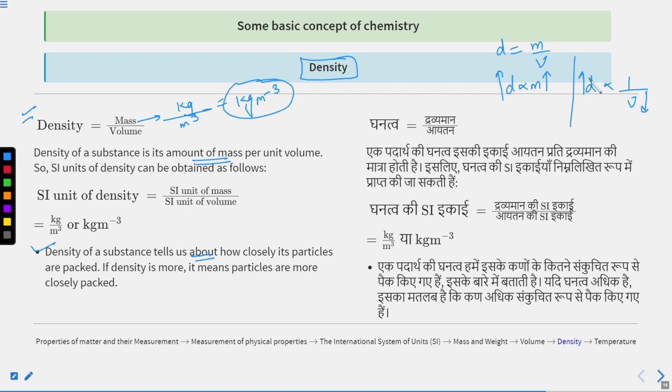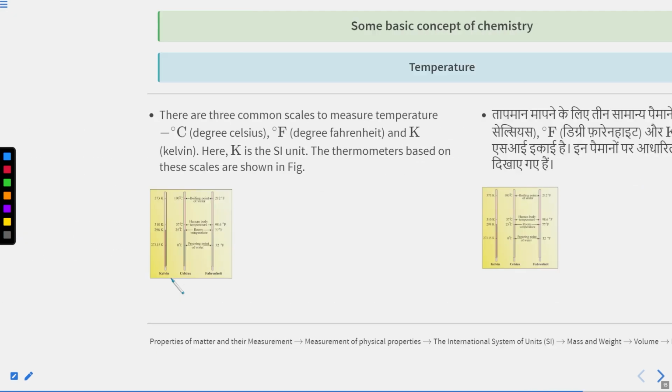If the particles are close, definitely density will be high. So density of a substance tells us how closely its particles are packed. If density is more, particles are more closely packed.